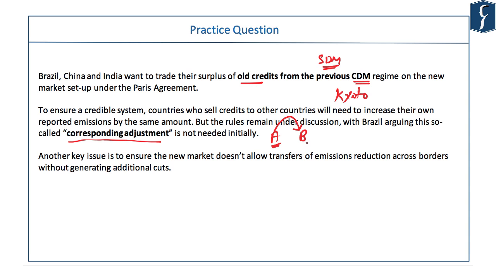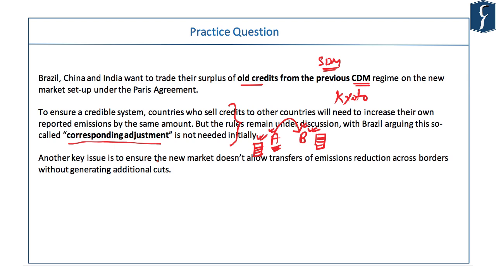So, with the help of the certificate, country B can show that it has done so much reduction. That reduction would not be done directly by country B, but nevertheless, reduction has been done somewhere else, and country B will take that to its credit because it has bought the certificate. But the only problem here is that country A will also count that in its own book. Because country A has done the reduction, although it has sold the certificate to country B, it is still counted in the books of country A. And hence there is a problem, because for the same effort, two parties are taking the credit.